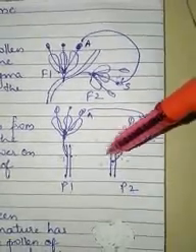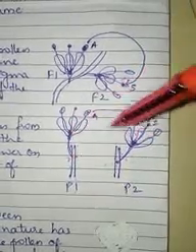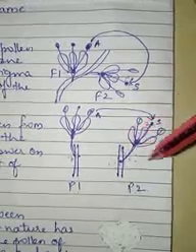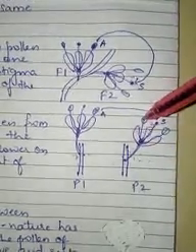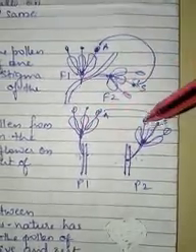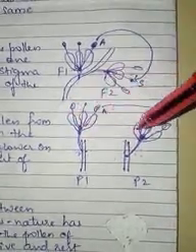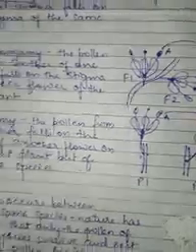One thing you have to remember is both the species should be the same. So if this is a hibiscus flower, this should also be a hibiscus flower. If this is hibiscus and this is rose, then pollination will not take place. For pollination to occur, both the species should be the same.